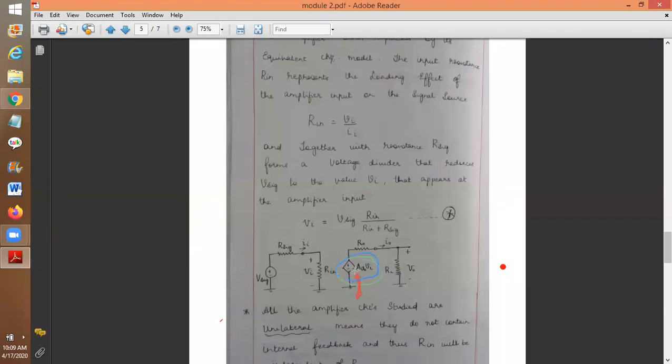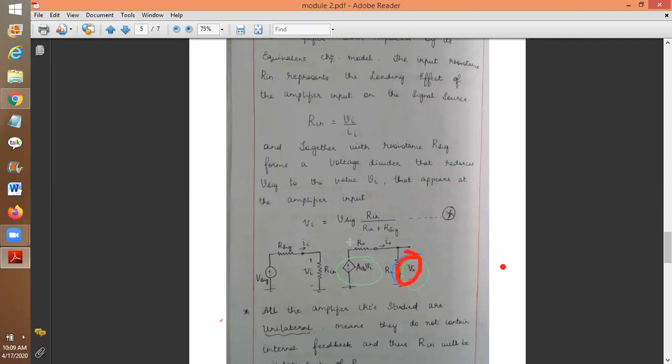AV0 into VI represents the gain. What is VI? VI is the input. AV0 is the gain, so your output V0 is nothing but gain into V in. AV0 is the gain, VI is the input.